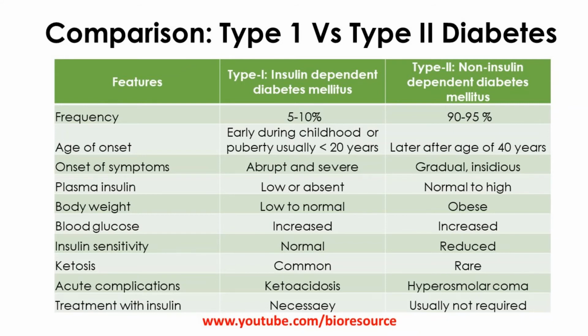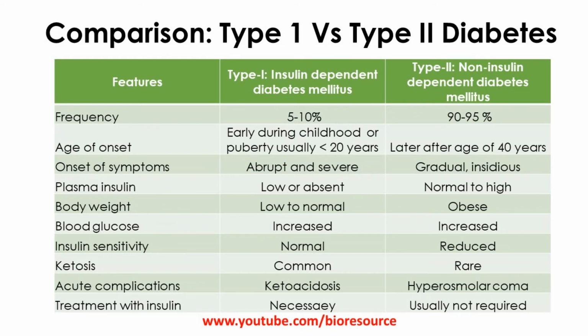The age of onset for type 1 is early, during childhood or puberty, that is less than 20 years, whereas type 2 diabetes is seen in the age after 40 years. And the onset of symptoms for type 1 is abrupt and severe, whereas for type 2 it's gradual.